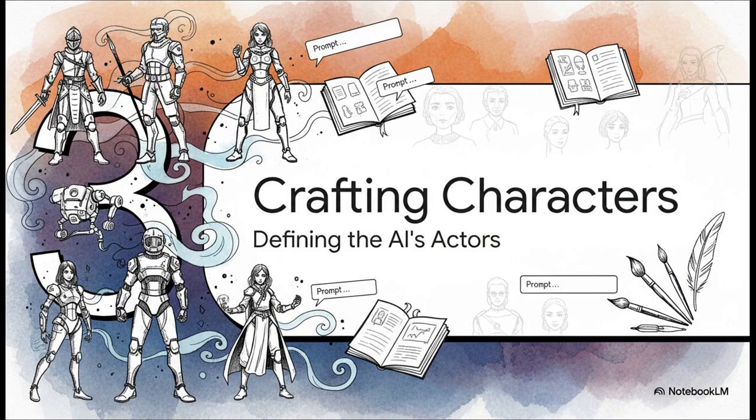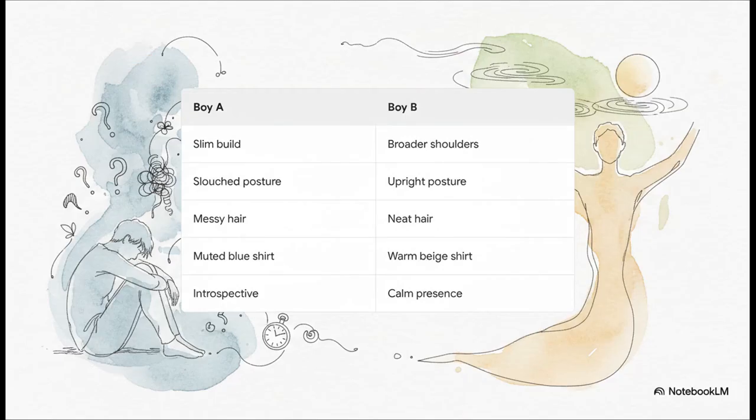All right, next up is time to cast our actors. And just like with the style guide, defining your characters for the AI requires a super detailed and consistent description that, you guessed it, you'll include in every single prompt. And this slide really shows the level of detail you need. We're not just defining their hair or shirt color. The AI is told about their build, their posture, even their abstract presence. One has introspective body language, while the other has a calm presence. This is how you really breathe life into your characters.